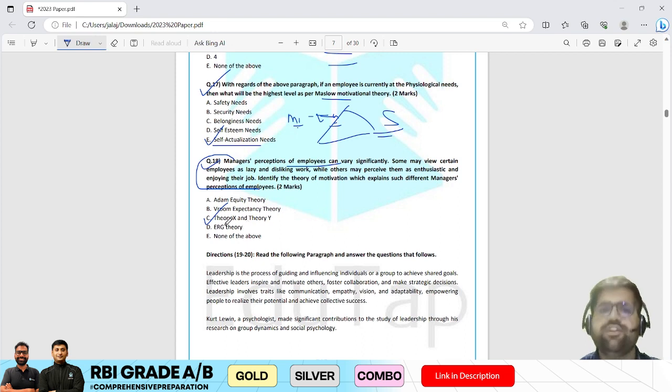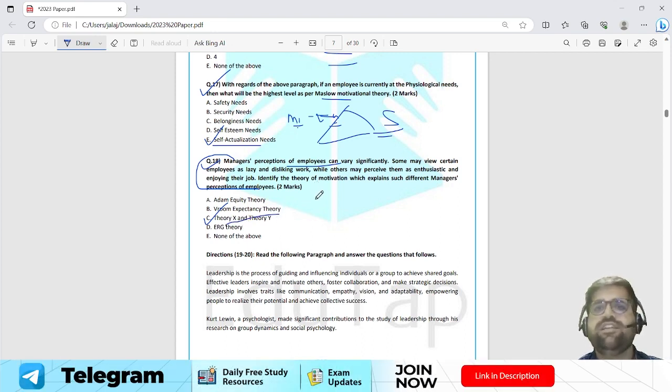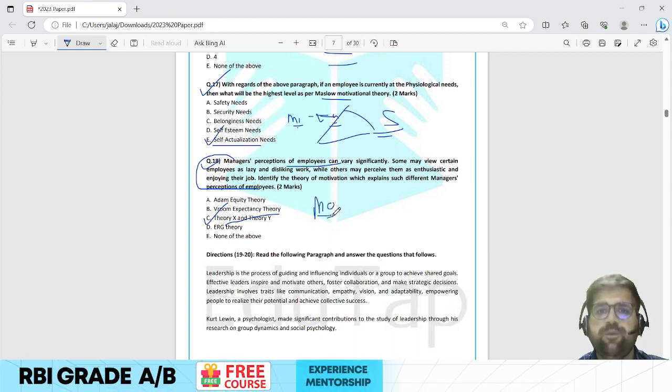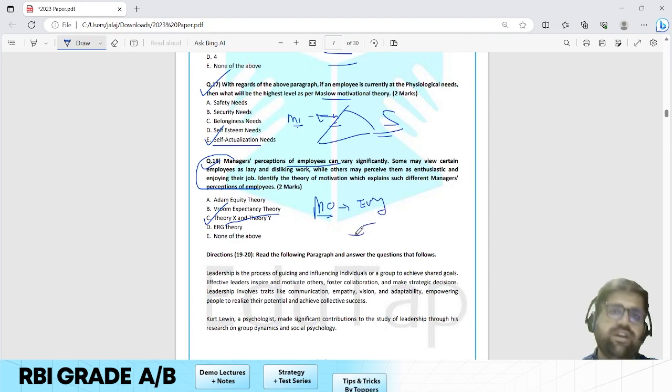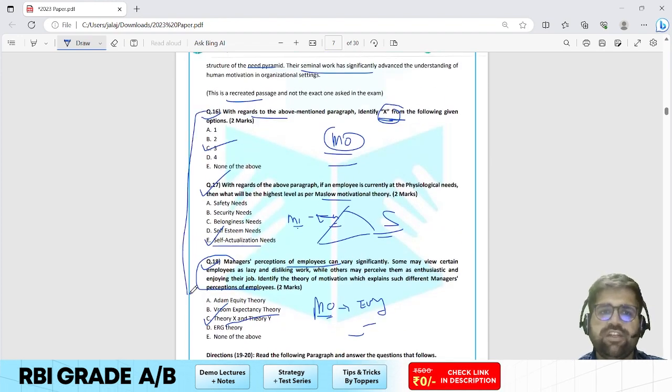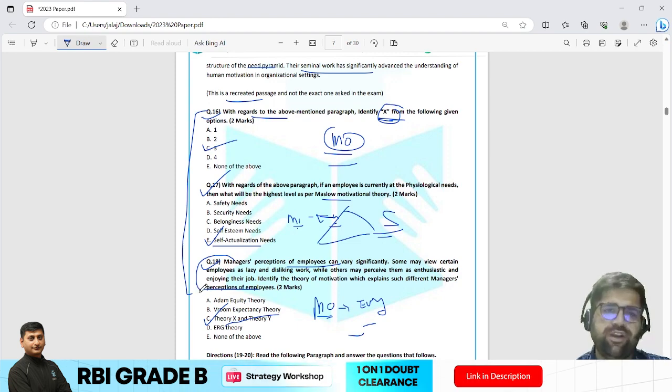Again, if you have covered theory X and theory Y, you could have easily attempted this question in less than 30 seconds at max, right? This question is taken from your motivation chapter. I would rate this question as easy only, not even moderate. So all the 3 questions which have been asked on motivation are easy, they are not tough, they are not even moderate according to me.